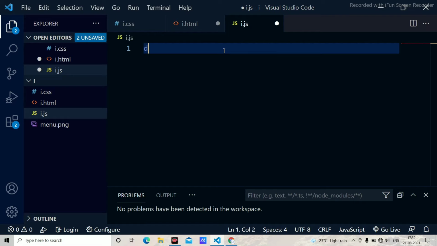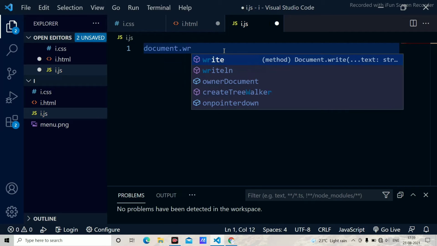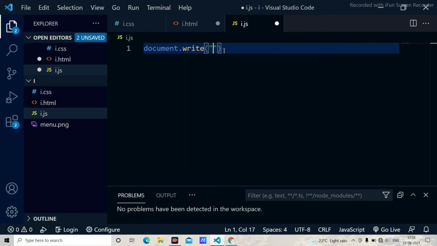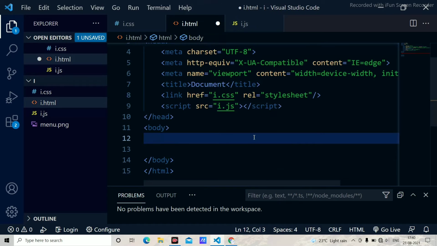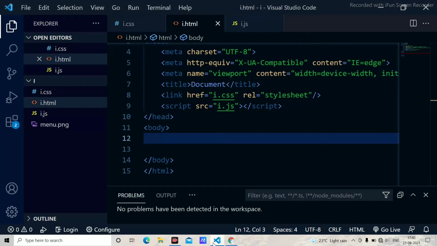As you can have a look here, I am using the document.write and I am using hello world, and I'm just saving it. Whenever I open that HTML file, it is showing me that hello world. This is how we create the output using the document.write.